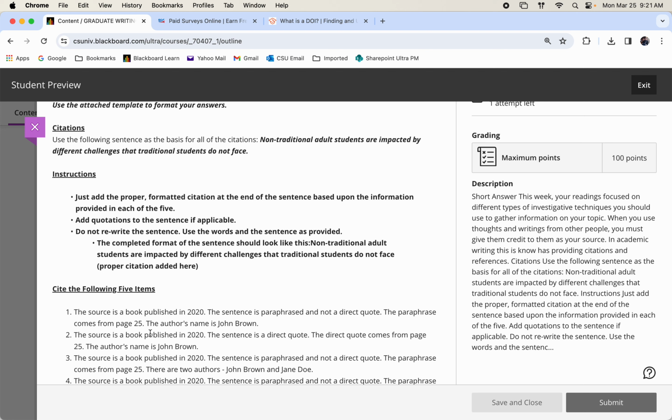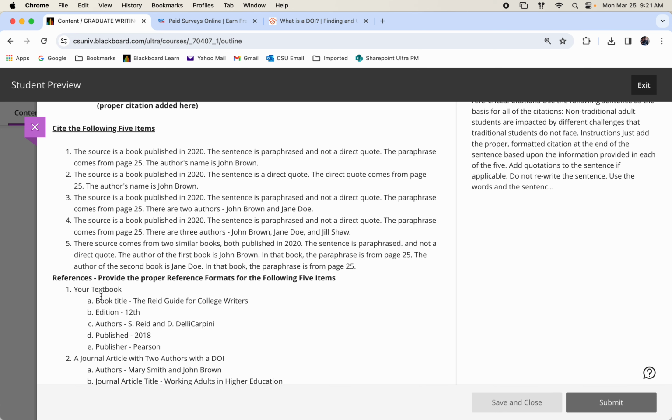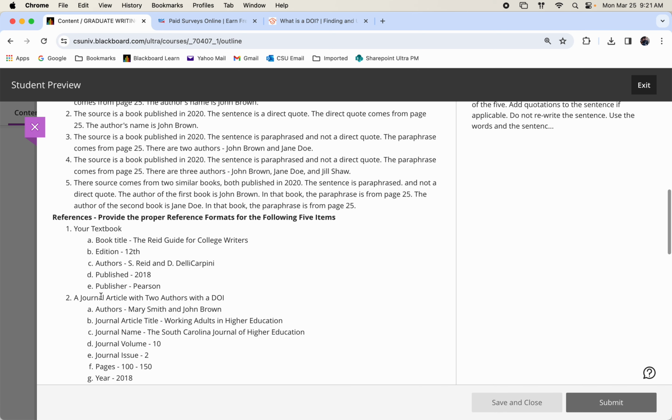So if you have any questions about that, make sure that you reach out to me. Too often I have students rewriting this sentence and then putting the citation in the body, and they do "according to," and that's not what I want you to do. I want you to use this sentence exactly and place the citation at the end for each one of these 5 situations, okay? And then the reference piece, you're going to have 5 references.